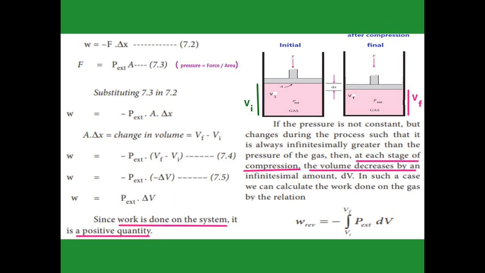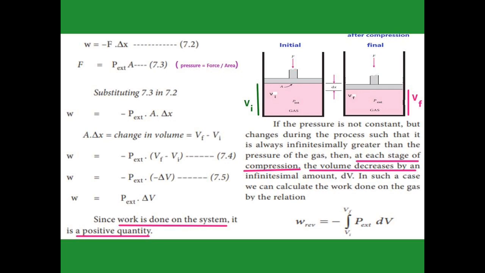Work on the system is calculated by the formula W = -F Δx. Here Δx is the small distance travelled by the piston. Now the force we can calculate from the pressure formula: pressure is equal to force per area. We get the force by cross multiplying the area and the pressure.